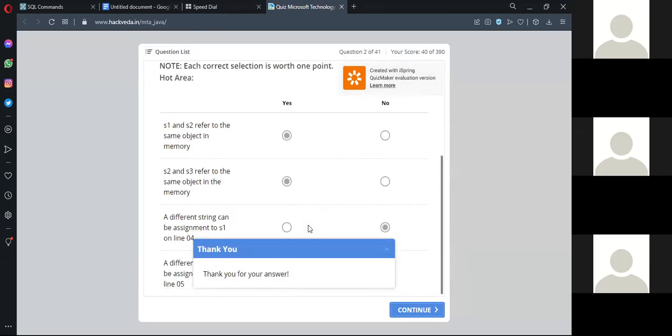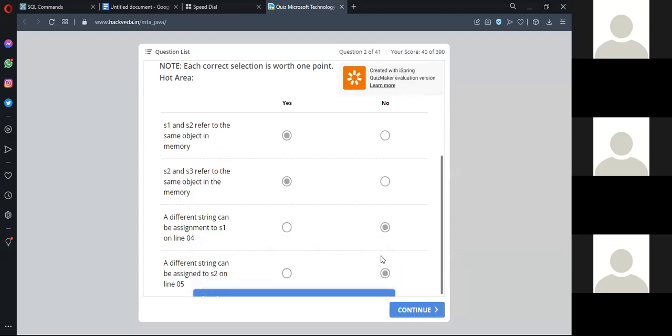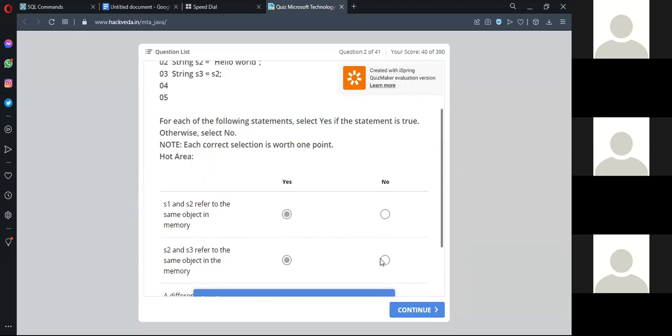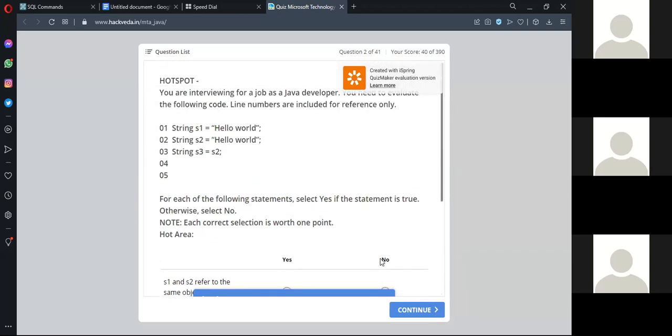Yes. Now here you just try to understand. This part I have not started, but read the question carefully first. What are they actually saying? Here two variables are declared, which are of string type, s1 and s2, and they are saying you are going to assign the content of s2 to s3. Okay. Now scroll down.